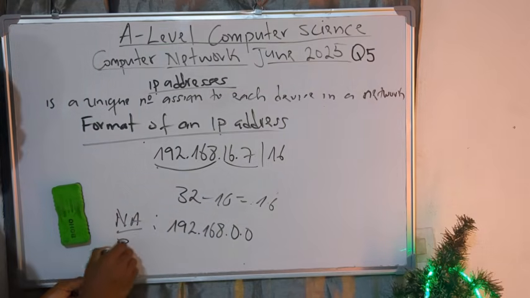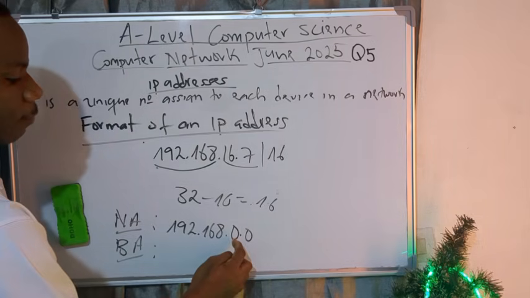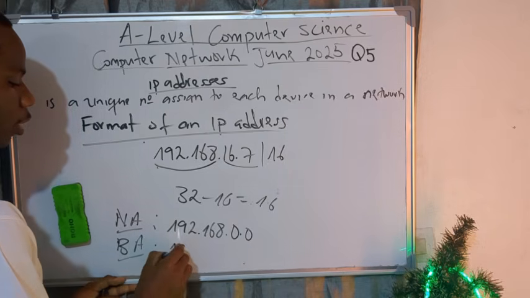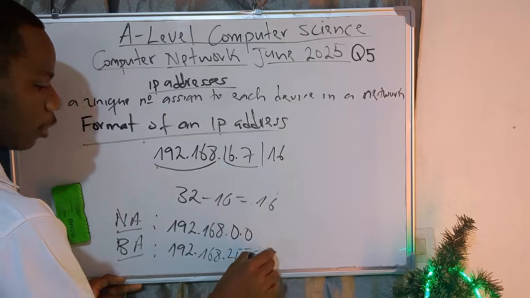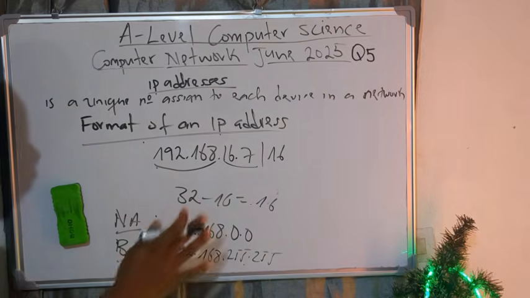If they ask now for the broadcast address, what happens? You keep the network part, but you fill the host part with 1s, so 255. So the broadcast address here is 192.168.255.255. Very easy. Nice.